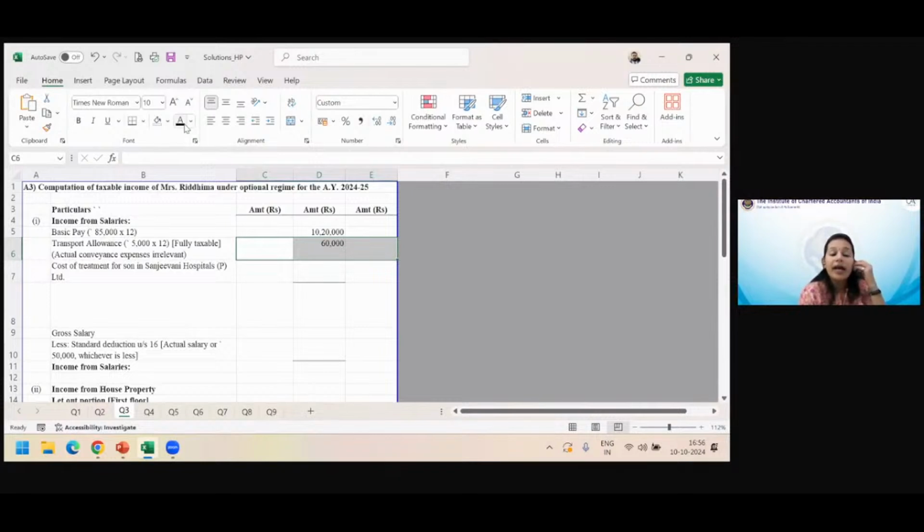And it would have been perhaps exempt for special employees, right? For physically challenged, we have done this. There was a specific category, if you remember, but this is not that case. So here we are going to fully tax it.